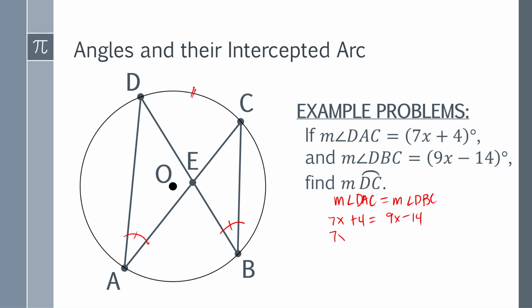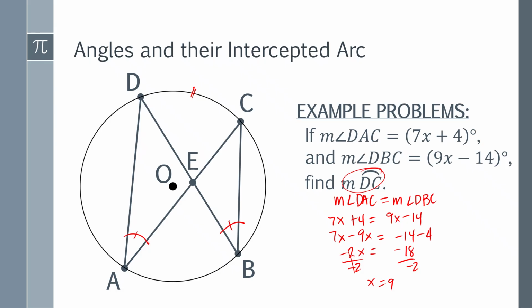We have 7x plus 4 is equal to 9x minus 14. By using transposition, 7x minus 9x is equal to negative 14 minus 4. Then 7x minus 9x is negative 2x, which is equal to negative 14 minus 4, which is negative 18. Then divide both sides by negative 2. So what is x? x here is 9. Are we done with this one? Not yet, because we are finding the measure of arc DC. But there is the problem: how do we find the measure of arc DC, since there is no given there?